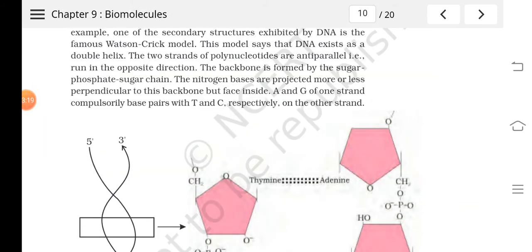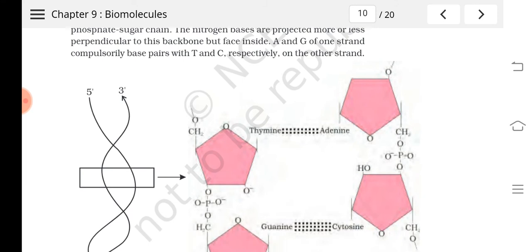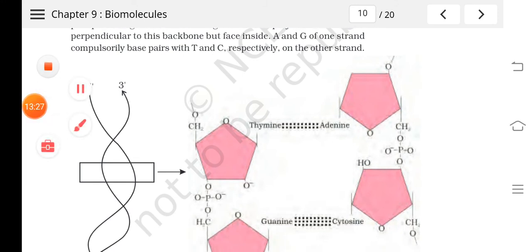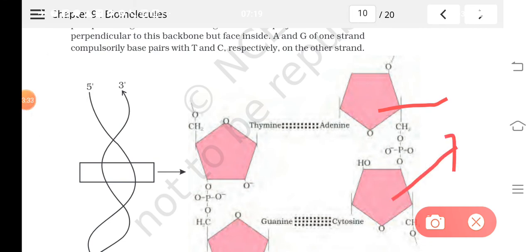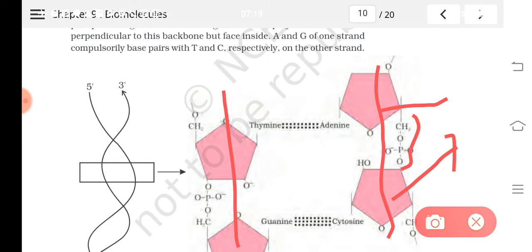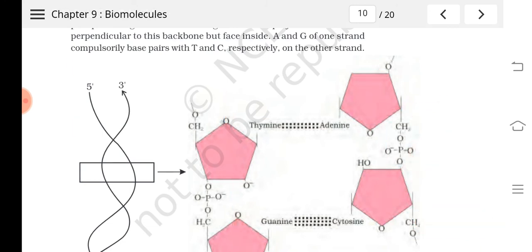The backbone is formed by the sugar and phosphate chain. One sugar is attached to another sugar through phosphate. The skeleton of the strands is formed by sugar and phosphate.